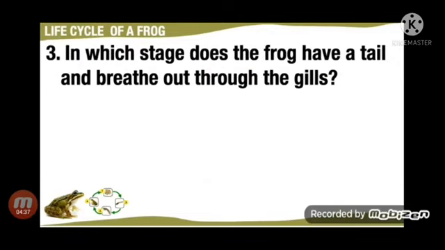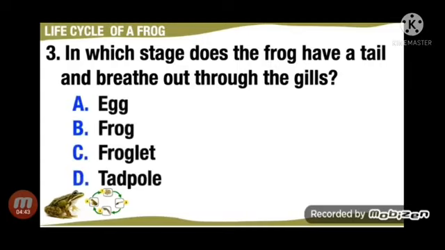In which stage does the frog have a tail and breathe through the gills? A. Egg, B. Frog, C. Froglet, D. Tadpole. The correct answer is D. Tadpole.